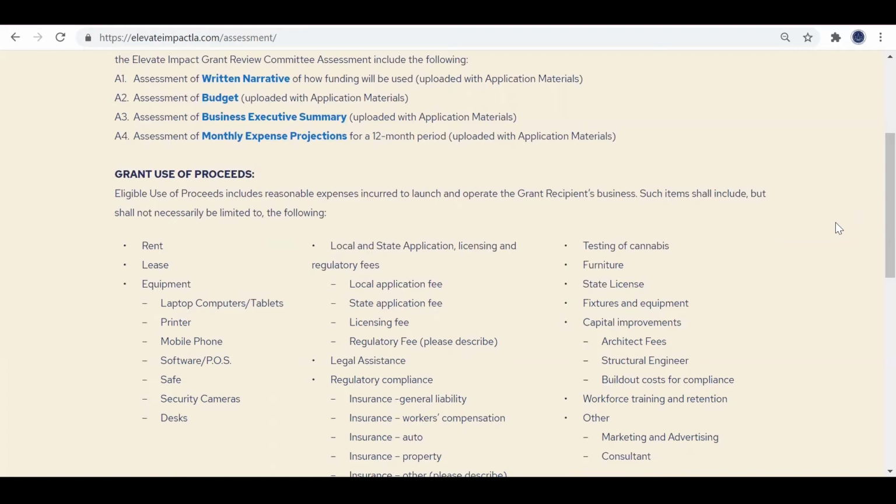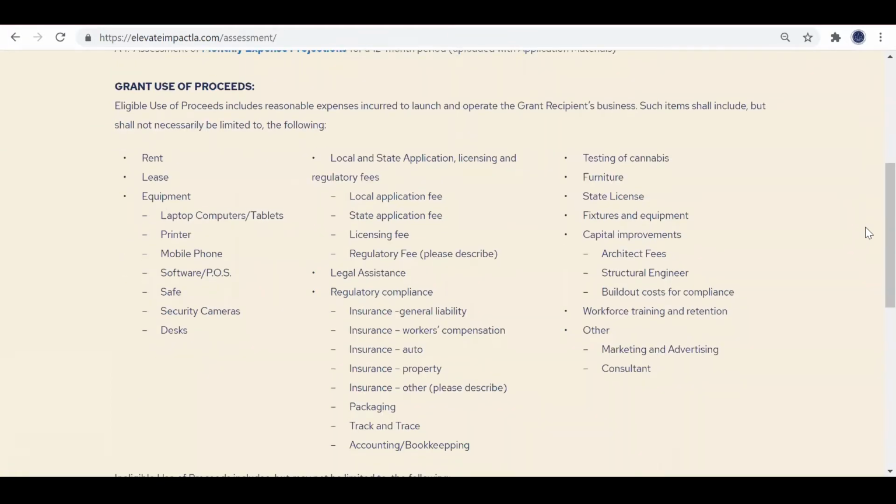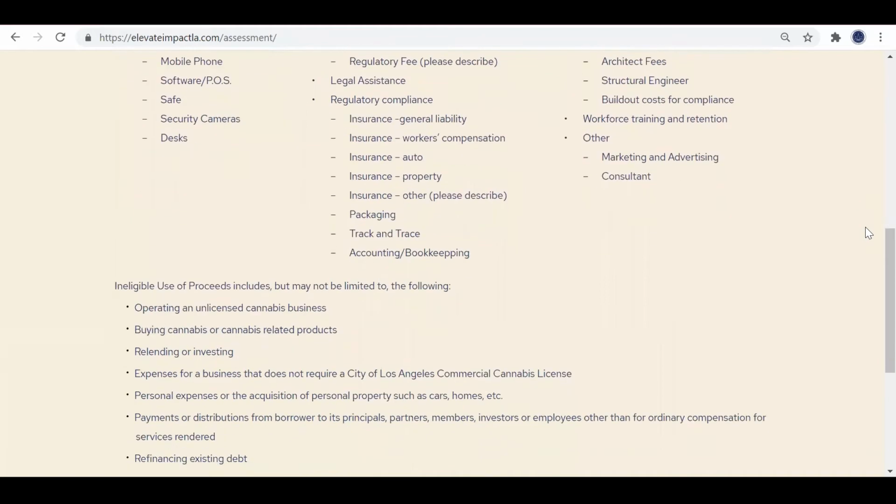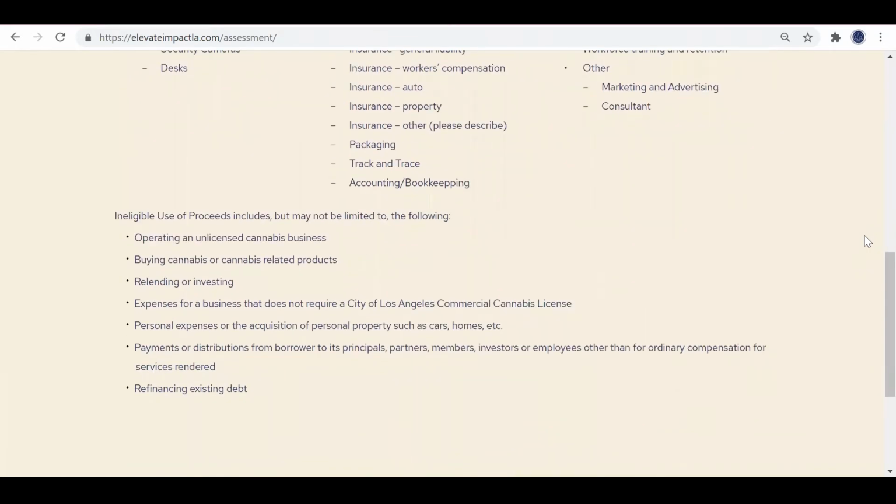It is equally important for you to understand that there are things for which you are not allowed to use grant funds to purchase. Those are listed at the bottom of this page under Ineligible Uses. When filling out the assessment documents, please double check that you do not have these types of expenses on your grant assessment documents. One thing to especially note is that you may not use these funds on expenses outside of your licensed commercial cannabis business, including personal properties, investments, or debts.